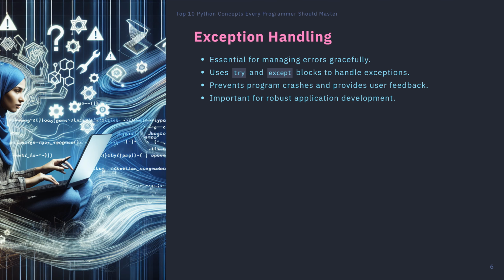In programming, errors are inevitable, and handling them gracefully is crucial for a robust application. Python provides a mechanism for error handling through exception handling using try and except blocks. When you anticipate that a certain block of code might raise an error, you can place it within a try block. If an error occurs, Python will skip the rest of the try block and execute the code in the except block instead. This allows you to manage errors without crashing your program.